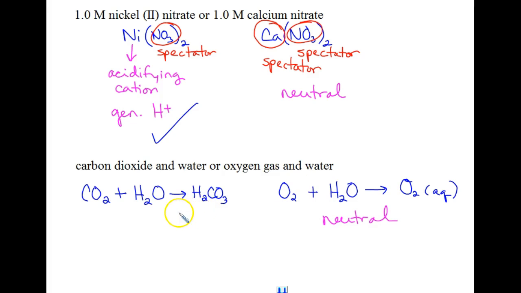However, putting some of this into water means that since this is a weak acid, there's still going to be some of it that will generate some hydrogen ions as it dissociates. So that one is going to be the more acidic of the two or have the lower pH.